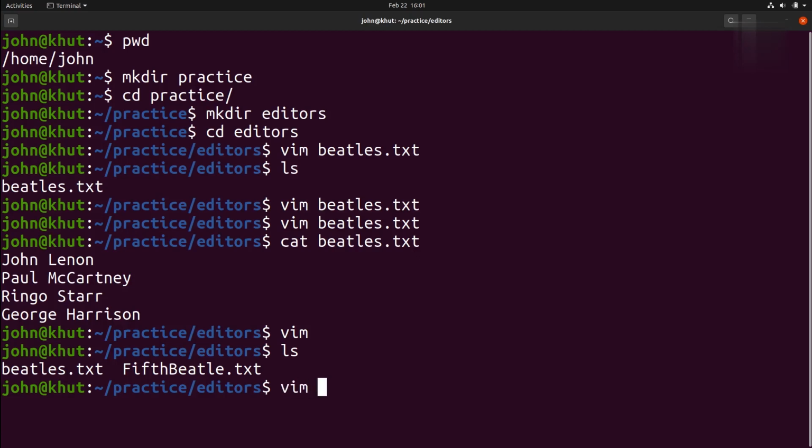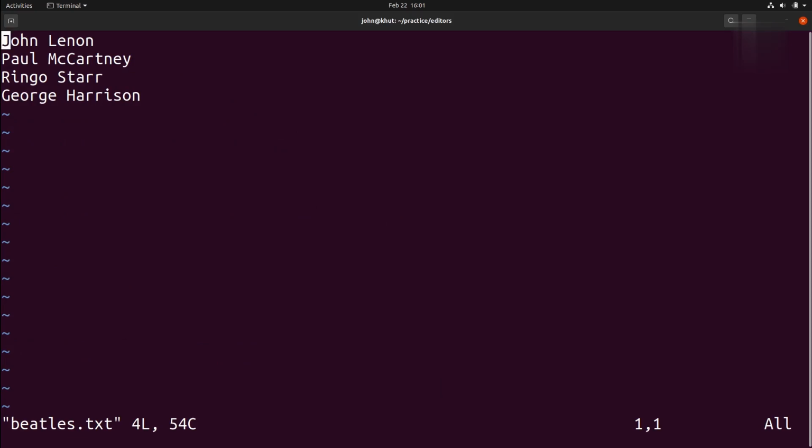Let us go back to the Vim editor and perform a few more edits. vim beatles.txt again. In command mode, we'll end up in command mode. Here, pressing dd, as in the letters D and D twice, cuts a line wherever the cursor is. You see now Ringo Starr is gone. U, the letter U, does an undo. A number followed by dd cuts those many lines. I mean, 3dd would cut 3 lines. 4dd would cut 4 lines.